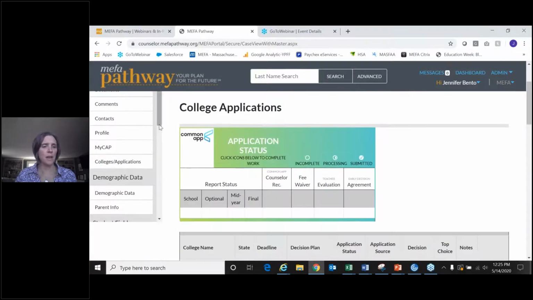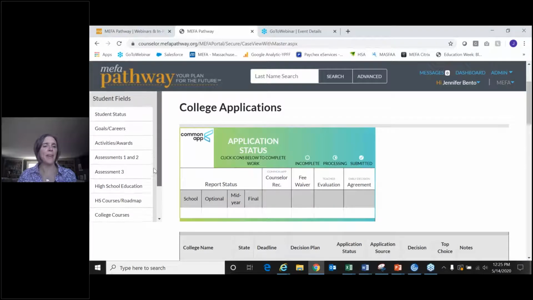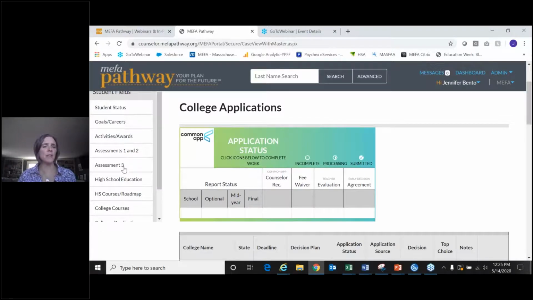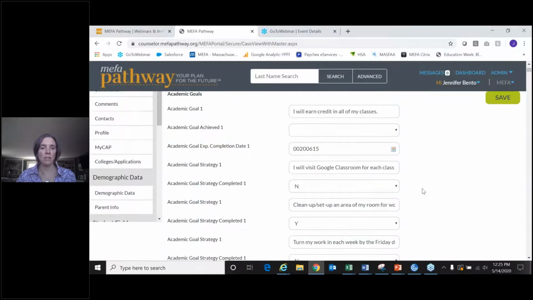All right, and then demographic data, it's pretty self-explanatory. You can add parent information if you like. And then all of these data pieces under the student fields give just what they entail. So if you only want to see the students' goals that they've added, you can see that on this page here. And then you can also see the strategies that they've added.